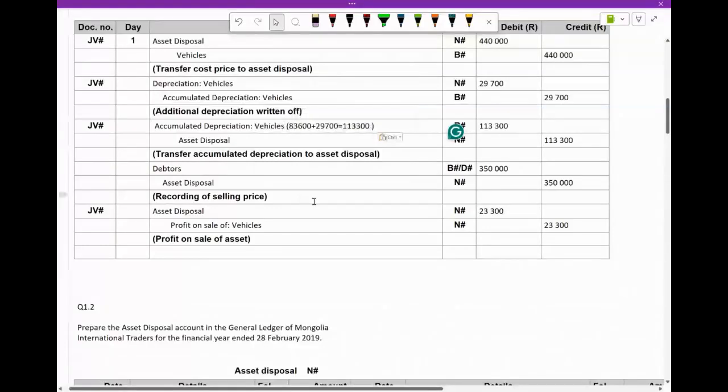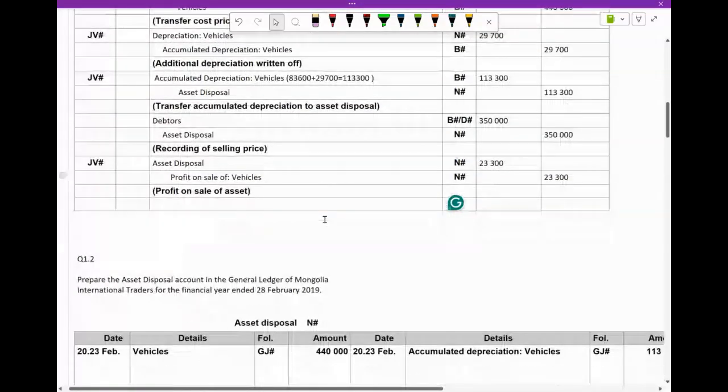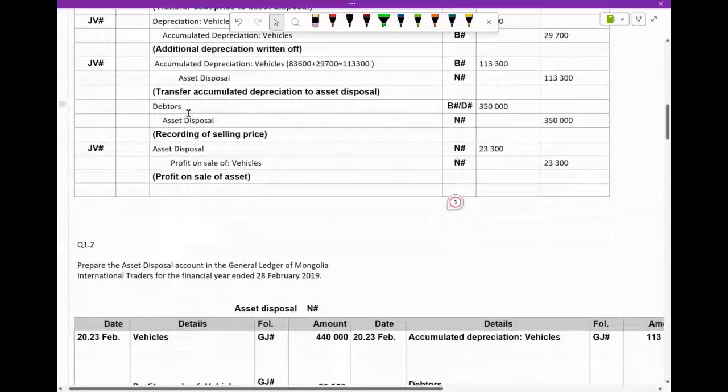Okay, right. So we debited that and we credited asset disposal. Then we sold on credit. So obviously here we have a debtor. Now debtors, usually we use it for the selling of our trading inventory on credit. But if they don't tell you who we sold to, then you can just use debtors. It's fine. In fact, we do that a lot also in your textbook. Then asset disposal is obviously going to be credited. That is the recording of the sale.